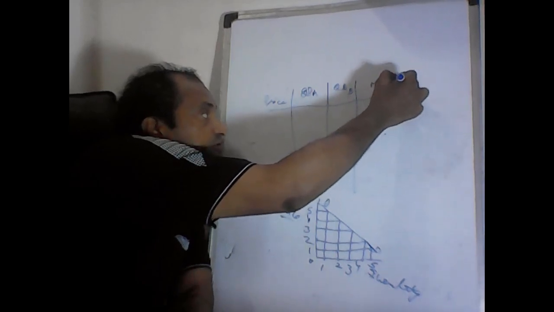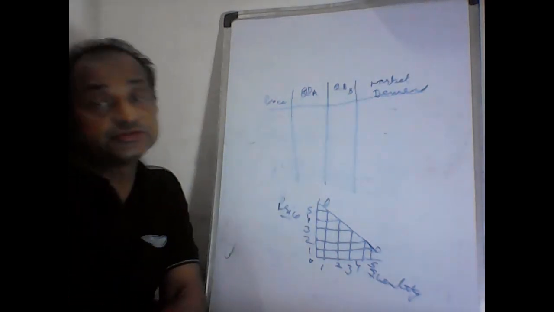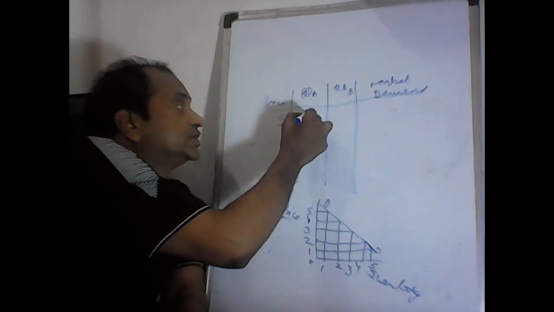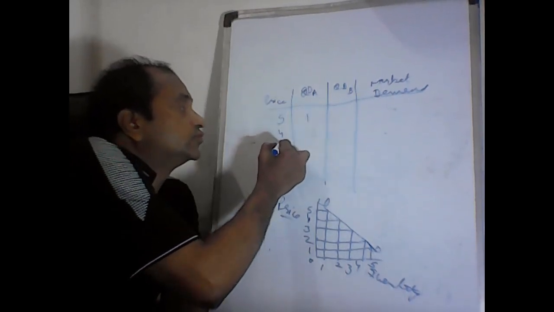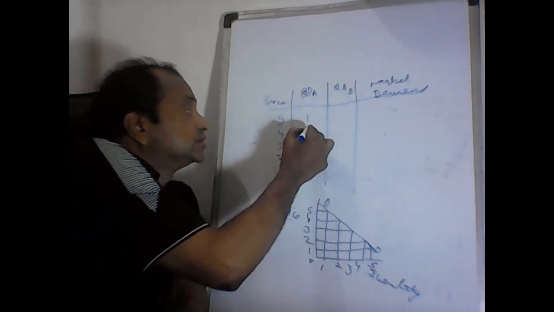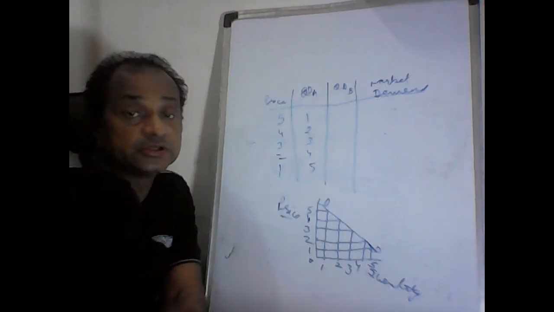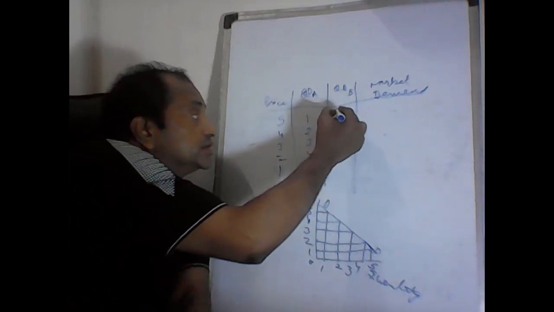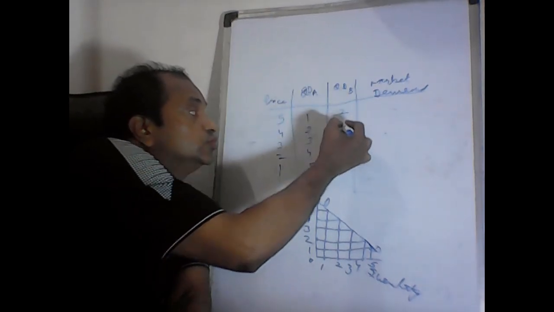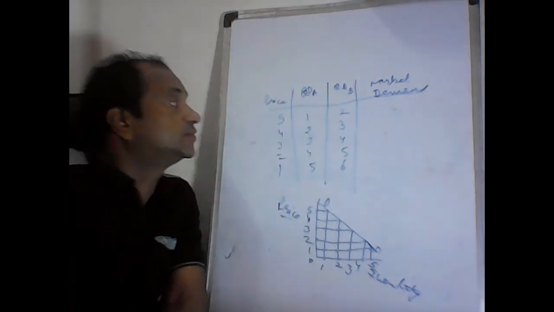For example, based on a market which is having few customers. So we can make it as price is 5 rupees, quantity demanded 1. 5, 2, 3, 2, 1. I'm taking the same data as well: 1, 2, 3, 4 and 5. Afterwards you can also make it so that when the price is 5 rupees, the customer is taking 2, 3, 4, 5, 6 commodities.